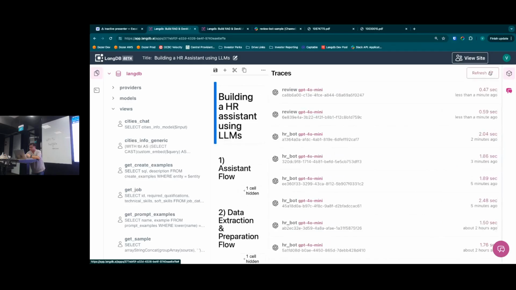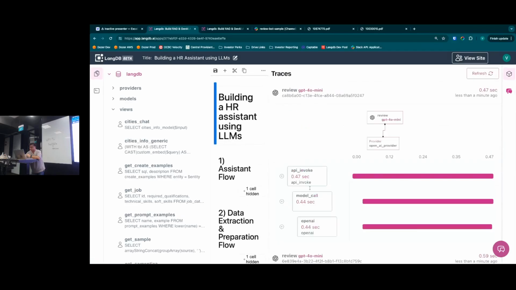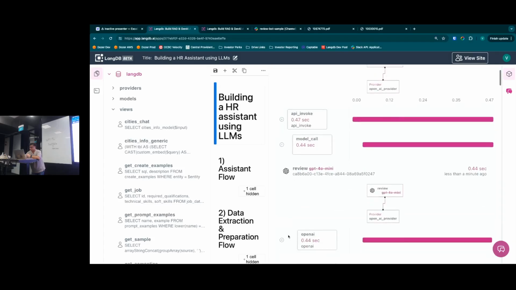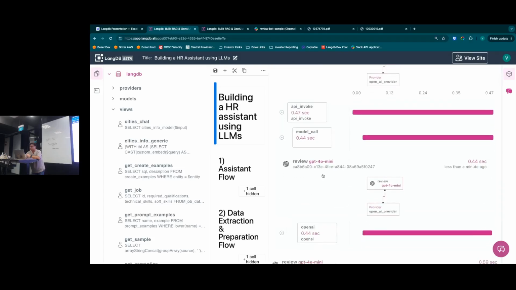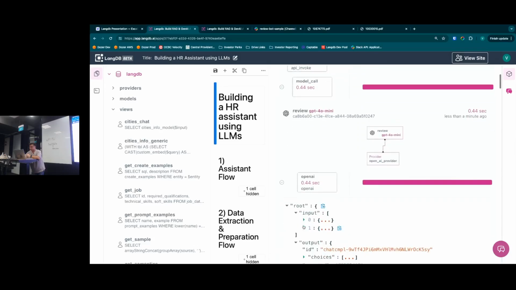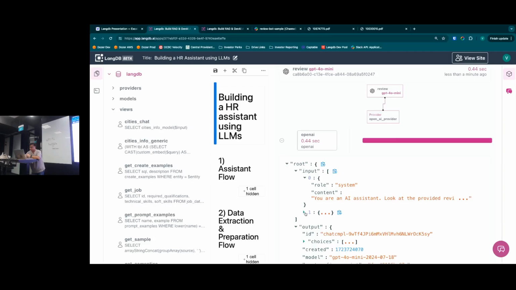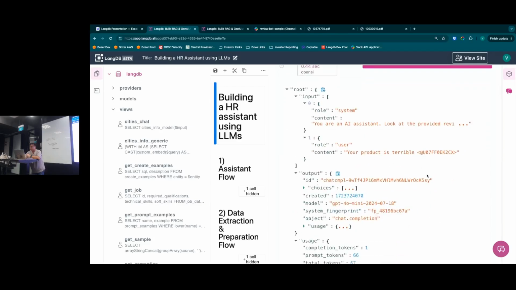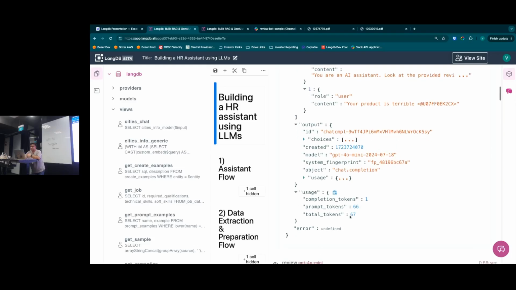Sorry, one second. So review. Let's look at what happened here. There was a model call. The input was passed with the prompt, the user response, the product is terrible, with the value, and the output was calculated and sent back. We would also have user information, etc. If you are interested in learning more, feel free to talk to us afterwards. We'll explain a bit more, where we can use usage information to craft LLM applications in a much more advanced fashion. This is obviously an example.